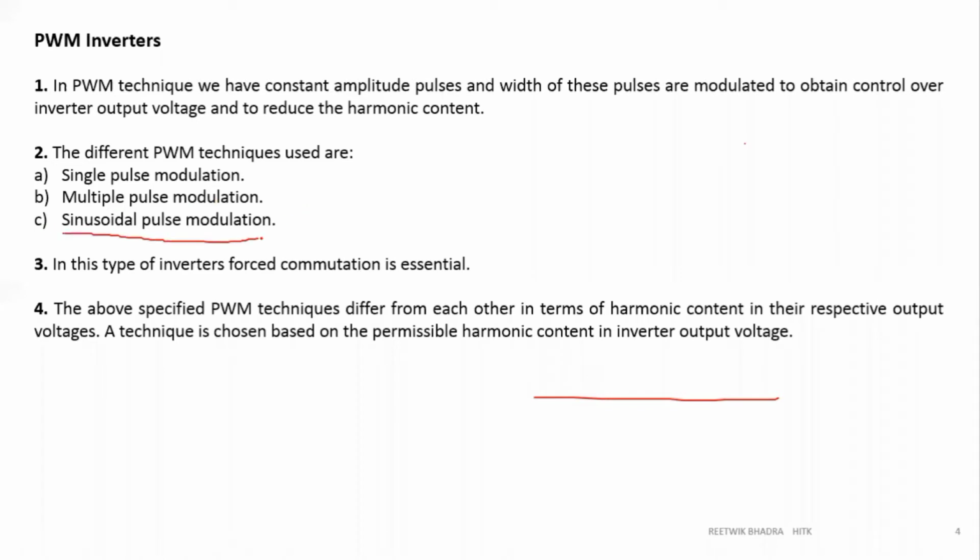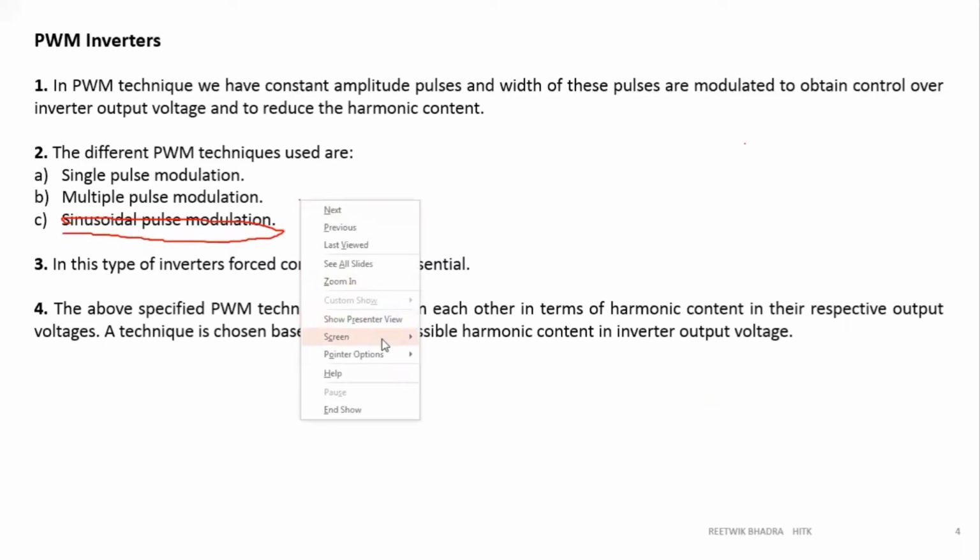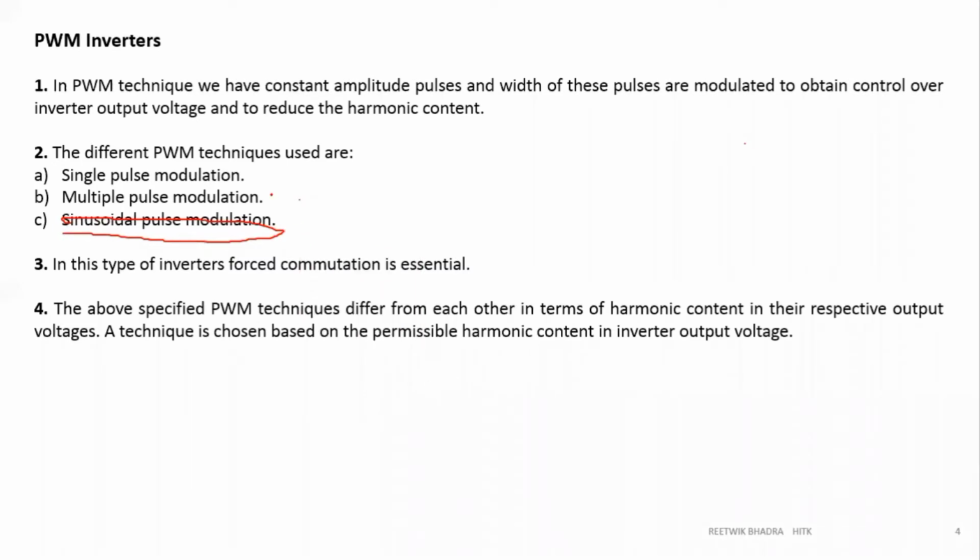Sinusoidal pulse width modulation, we'll discuss later, why it is used and what advantage it has over single and multiple pulse. So basically, a modulation technique is chosen depending upon how much it can eliminate the harmonics.